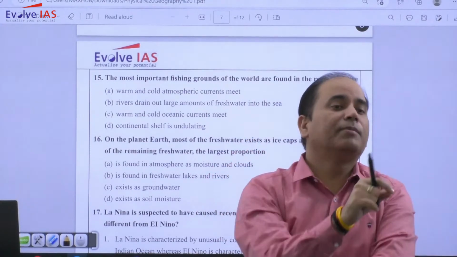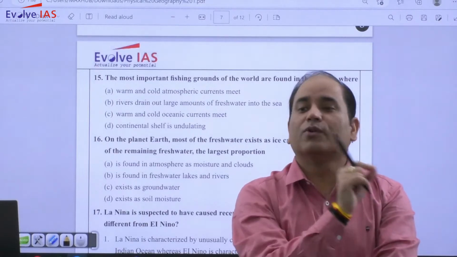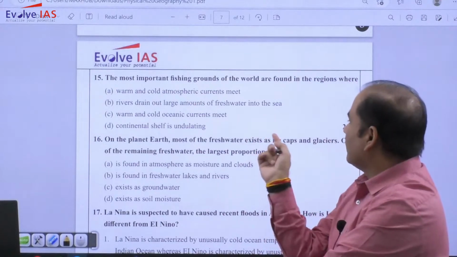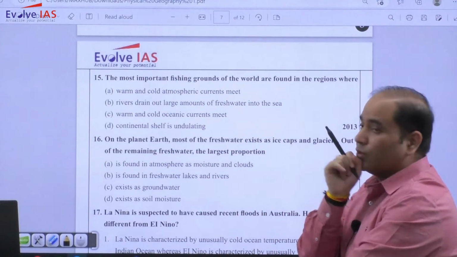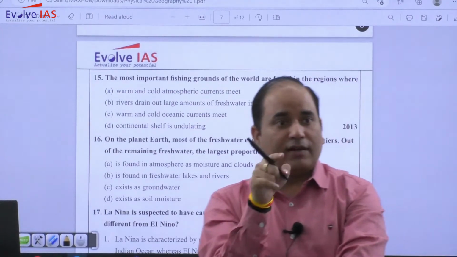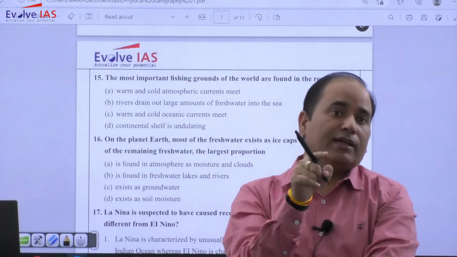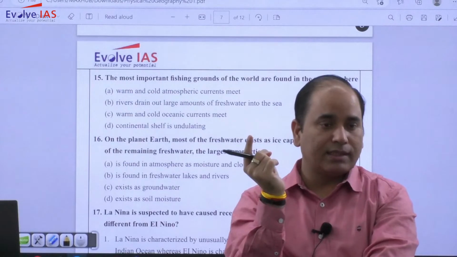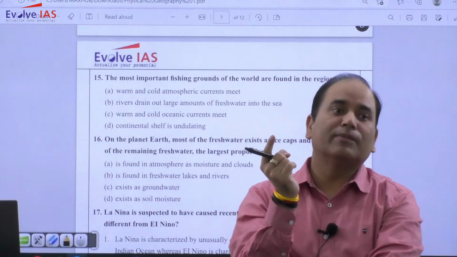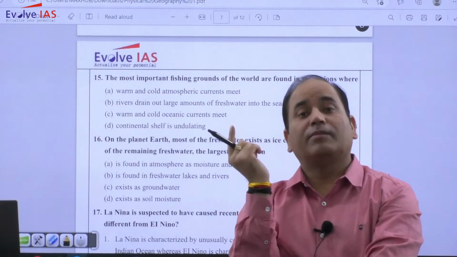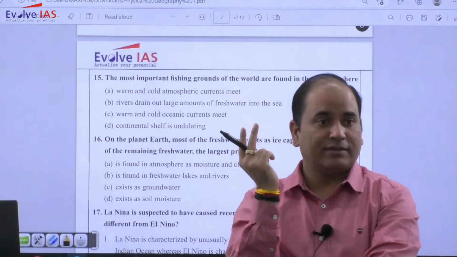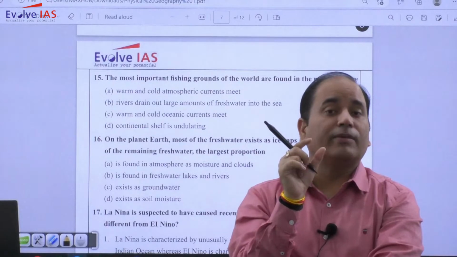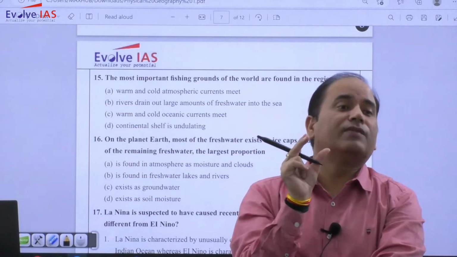So upwelling कहाँ पे होगी? जहाँ पे आपको cold ocean current मिलेगा. So other than this area, you will have warm and cold ocean currents meeting. Gulf Stream is joined by Labrador. So Gulf Stream, Labrador, eastern side of North America. Then you will have eastern side of Asia, Kuroshio and Oyashio. So these two are one of the best fishing grounds.